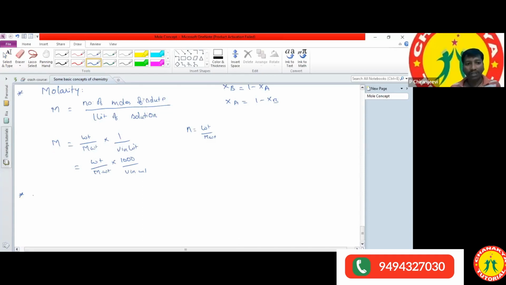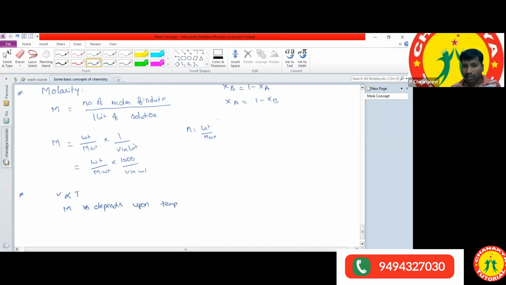Very good. So V is directly proportional to temperature, and molarity is inversely proportional to volume. So that's why molarity depends upon temperature.